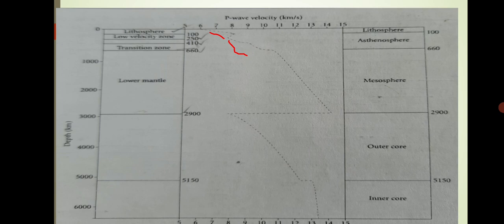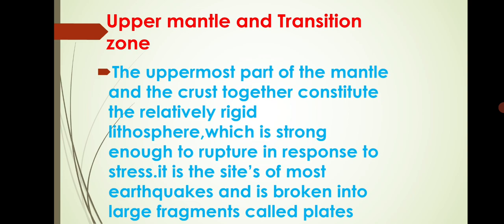Then it again rises from the core mantle boundary to the Lehmann discontinuity. Then again 13 to 8 to 12. Then it rises to 12 to 13 in the core and inner core. So we will discuss it afterward.